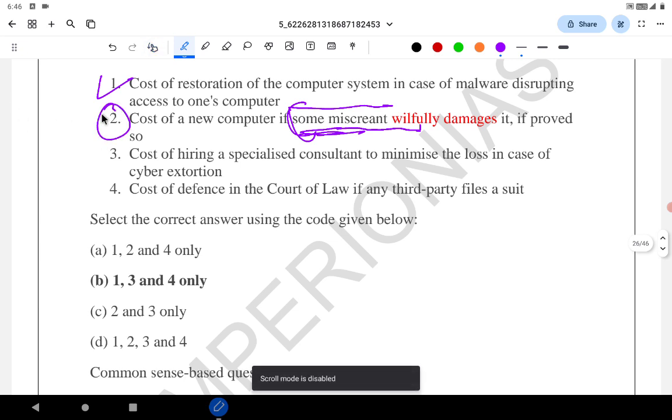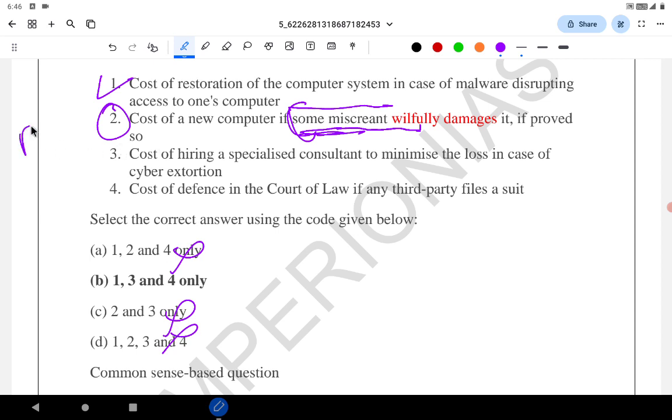Again, this is a very basic question. Say I have a bike, I willfully damage my bike. Or I have a computer, I willfully throw that computer away after 1 year and say somebody else damaged it. Even after proving it is willfully damaged, nobody will give me insurance. Eliminate, eliminate, eliminate. You need not even basic awareness, it requires more than awareness, it requires alertness in the exam to find out these traps by the UPSC.